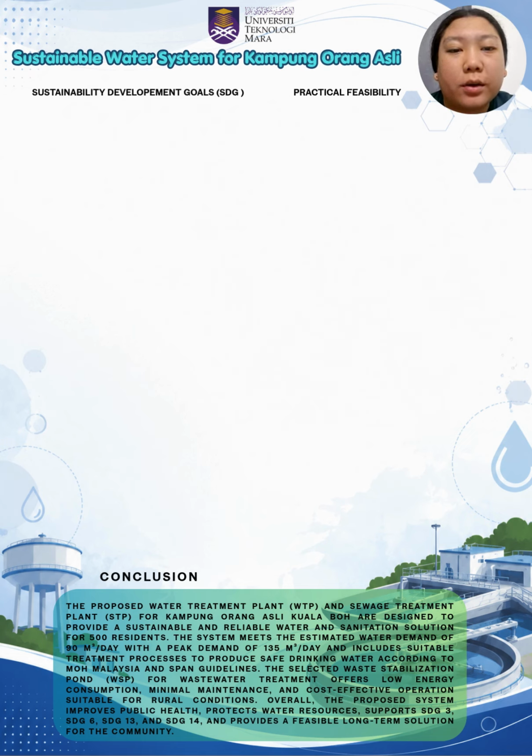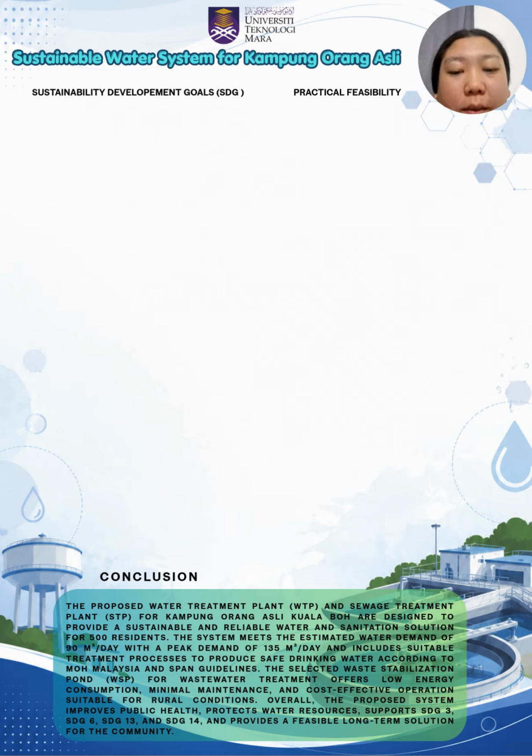Sustainable Development Goals. There are 4 SDGs, which are SDG 6, Clean Water and Sanitation, SDG 14, Life Below Water, SDG 3, Good Health and Wellbeing, and SDG 13, Climate Action. For practical feasibility, we have technical, financial, operational, community, and environmental feasibility.